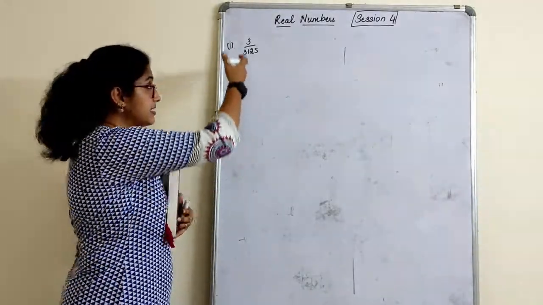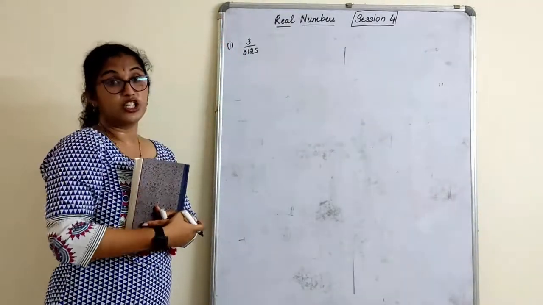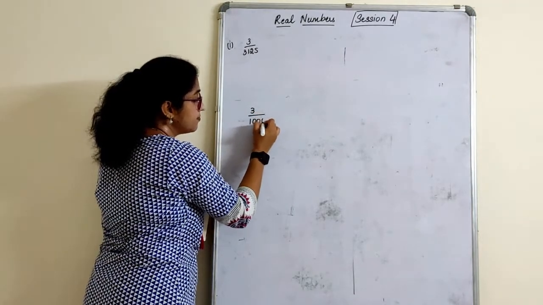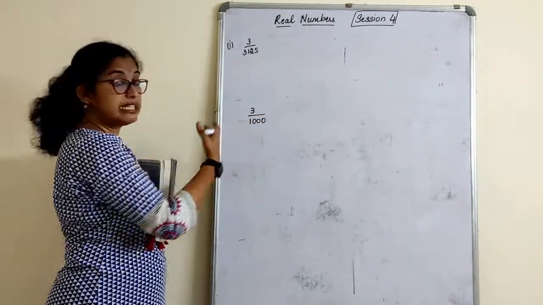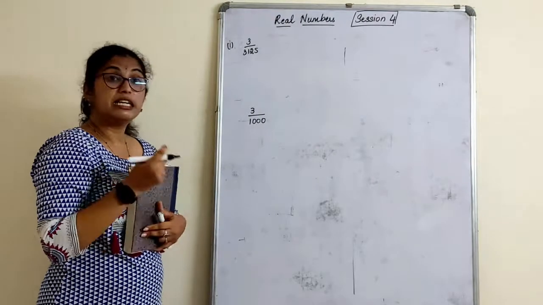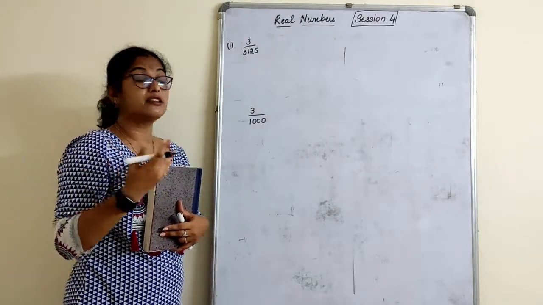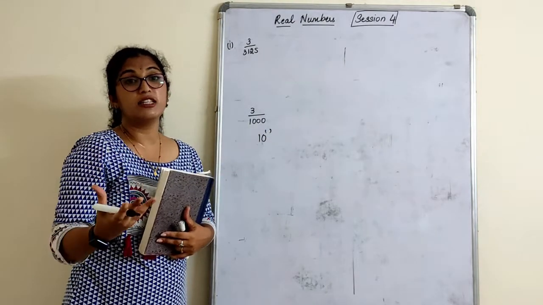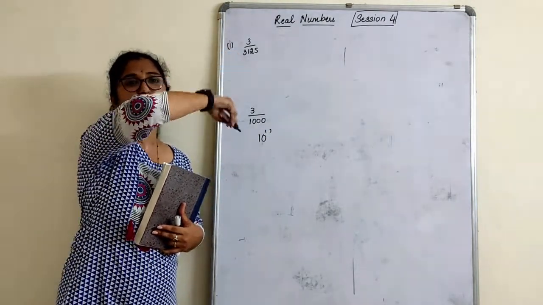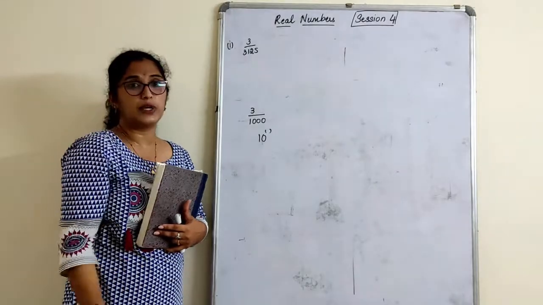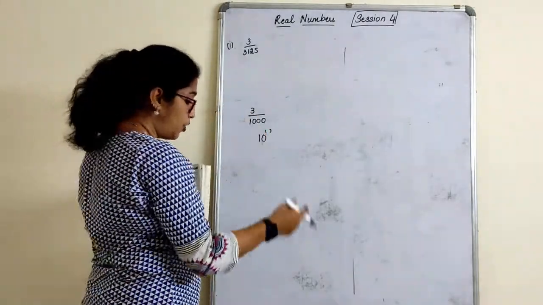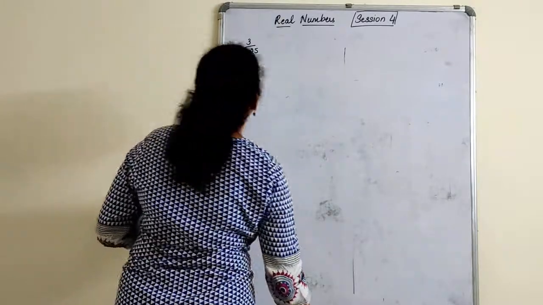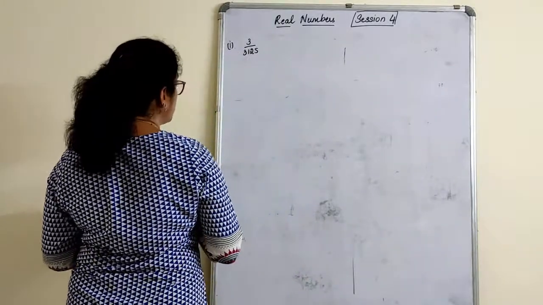If the denominator is in terms of 10 raised to something, division is very easy because we can just shift the decimal and give the answer, right? That is what we are going to do in these sums, so that our decimal expansion becomes much easier.